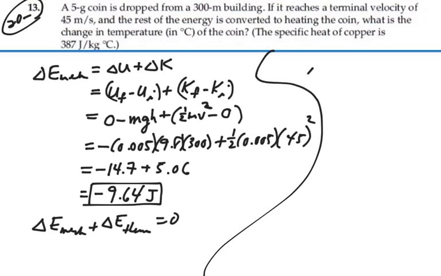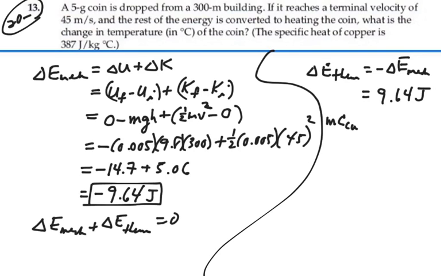So it should be true that our change in energy thermally will equal the negative of our change in energy mechanically, or negative 9.64 would be a positive 9.64 joules. And hence, we should have that the mass times the specific heat, we're going to use copper for this coin, so we'll assume it's a copper coin, times our change in temperature will equal 9.64 joules.